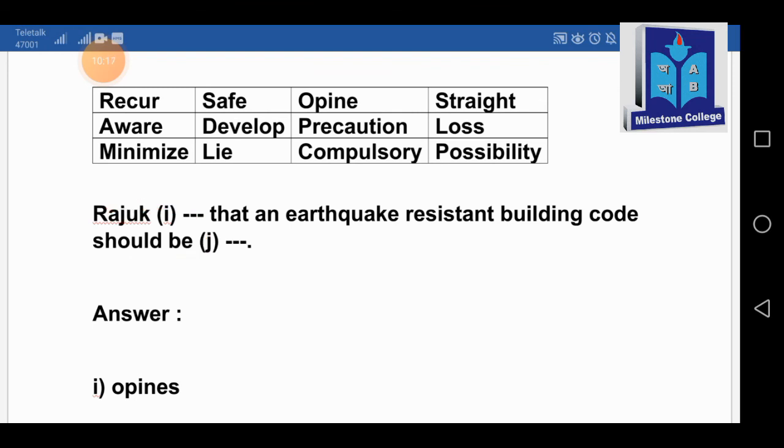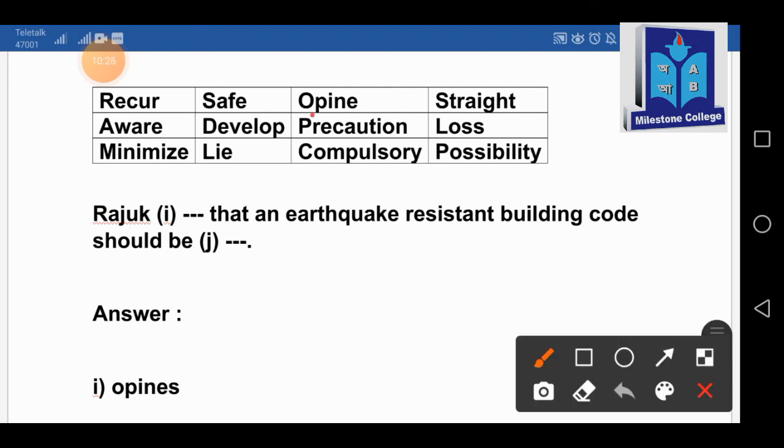So let's find out the verb. An earthquake resistant building code should be developed. We have got again our answer, developed, should be developed. And with develop, we have to add ed, the past participle form of the verb. So there we have got all the answers now.